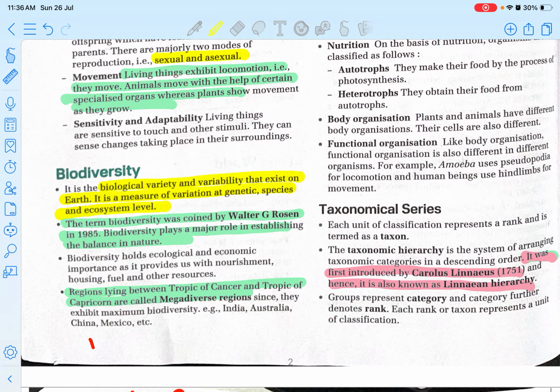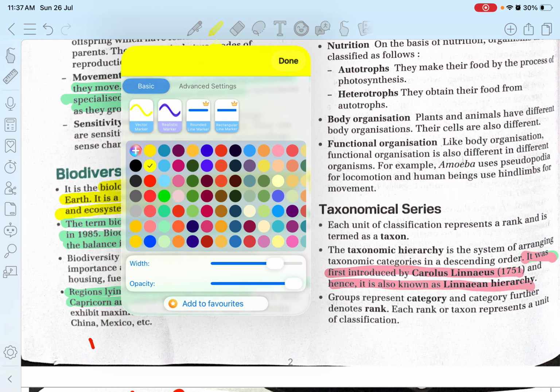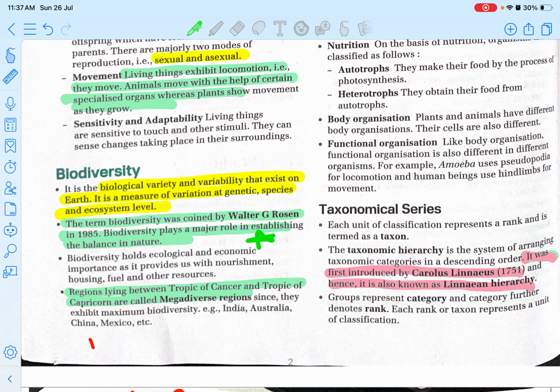And the next term is very important. The term biodiversity was coined by Walter G. Rosen in 1985. As it's factual information, it might be asked, so it becomes very important.